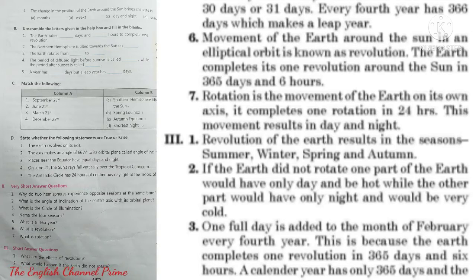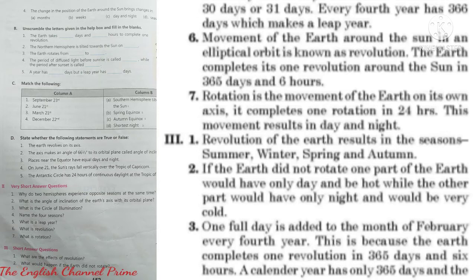Second, what would happen if the earth did not rotate? Answer, if the earth did not rotate, one part of the earth would have only day and be very hot, while the other part would have only night and would be very cold.